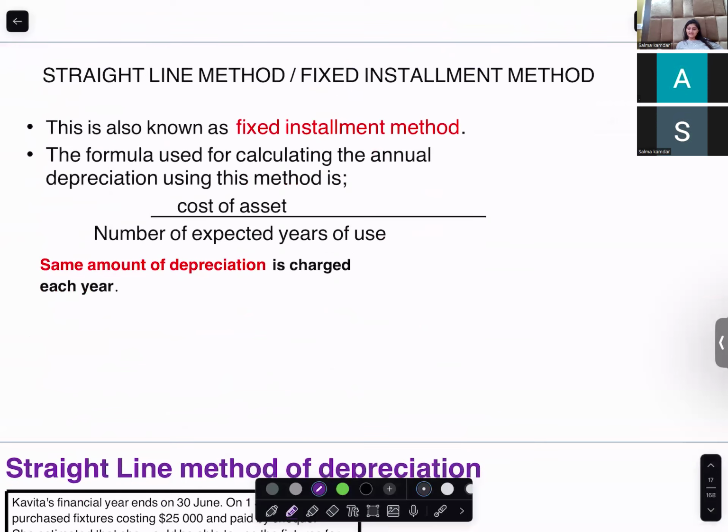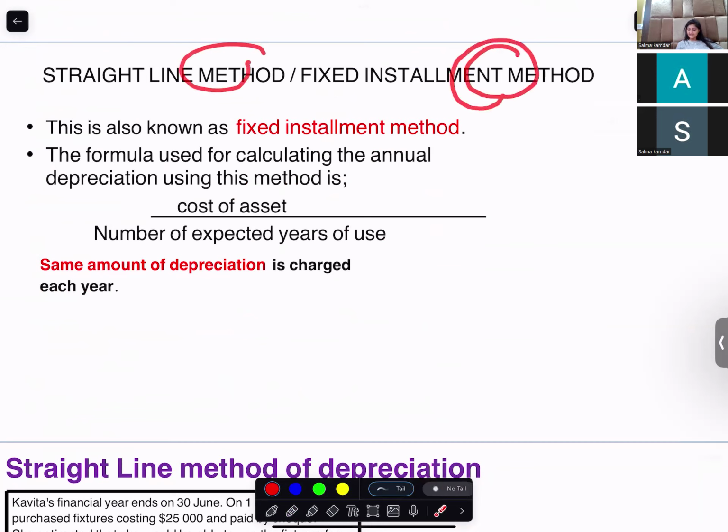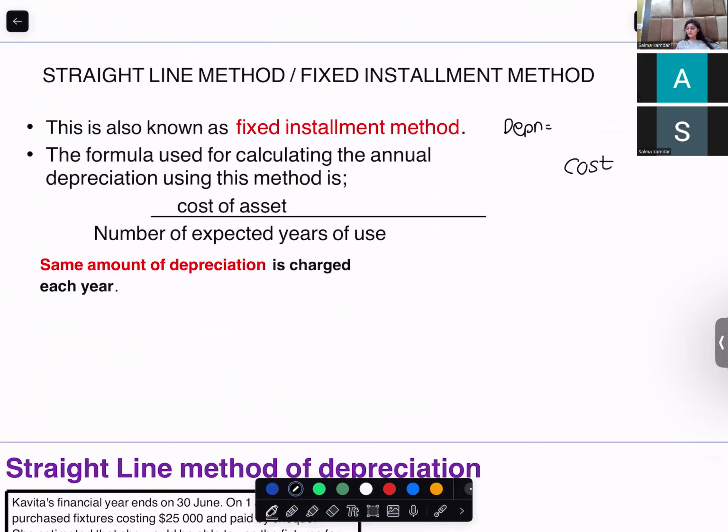So let's talk about the straight line method. When I talk about the straight line method or the fixed installment method, there is a formula to calculate depreciation when the rate is not given to us. In the straight line method, you are charging depreciation on cost. That means every year the same amount of depreciation is charged on the cost.